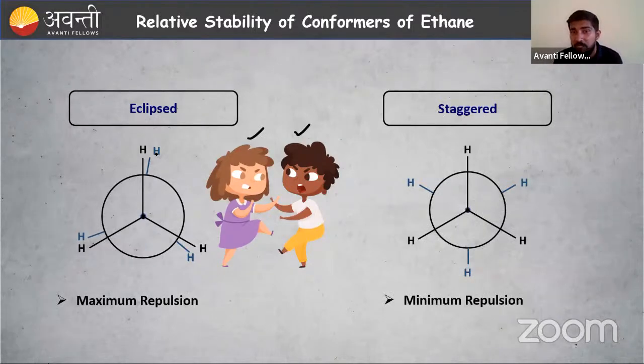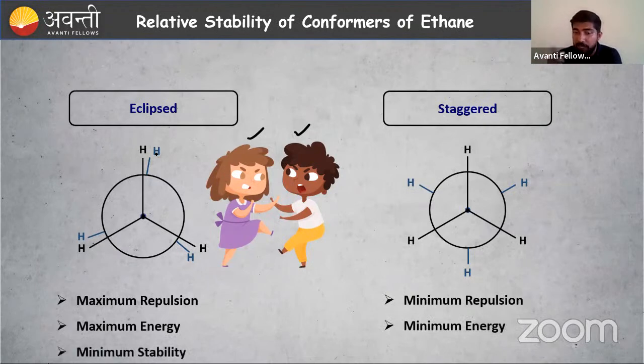Then in the staggered conformation, I have a front side carbon-hydrogen and a rear carbon-hydrogen bond. They are far away from each other, in different groups. So it is a peaceful state for your mother. Same here also: minimum repulsion, minimum fight between you and your sister. Minimum repulsion means the strain for your mother is very less. What about stability? The whole stability of your house will be high. So minimum repulsion, then minimum energy. Stability is very high for staggered.